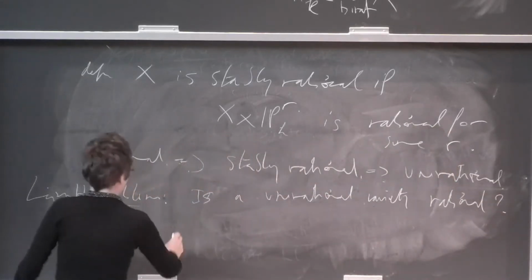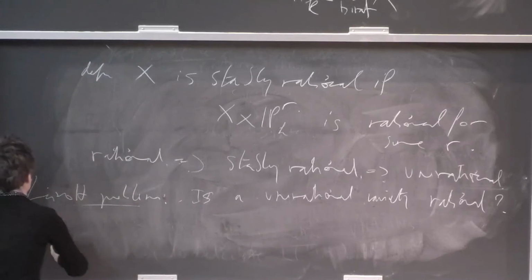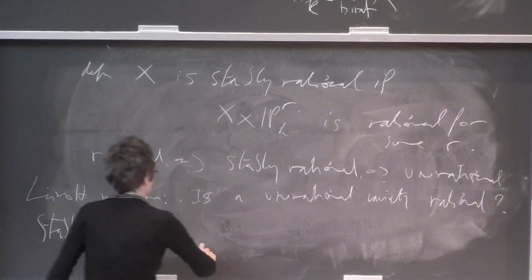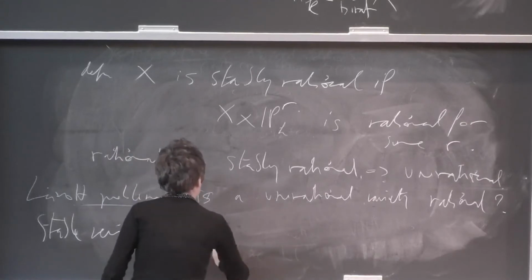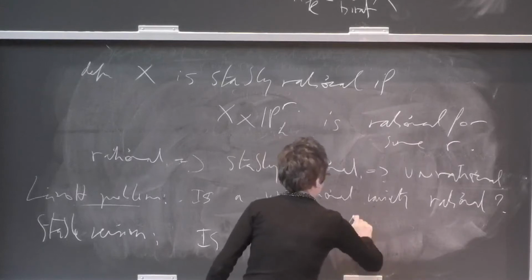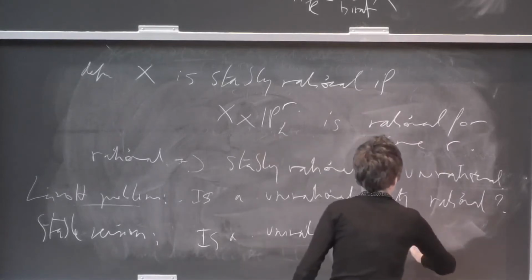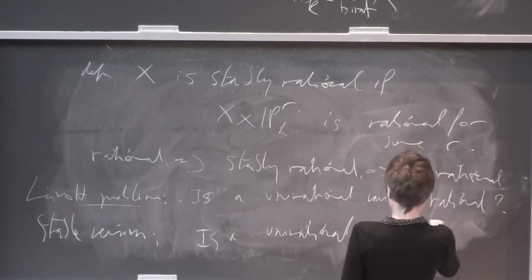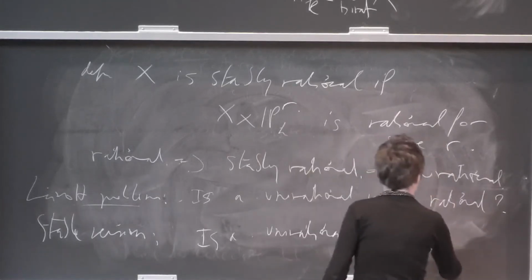And the stable version asks whether a unirational variety is stably rational.